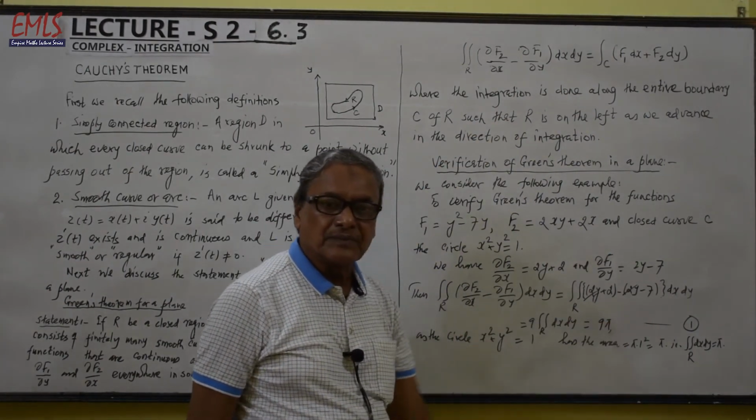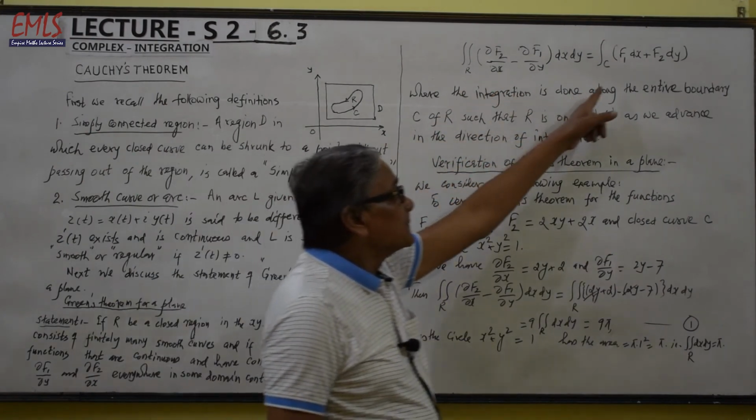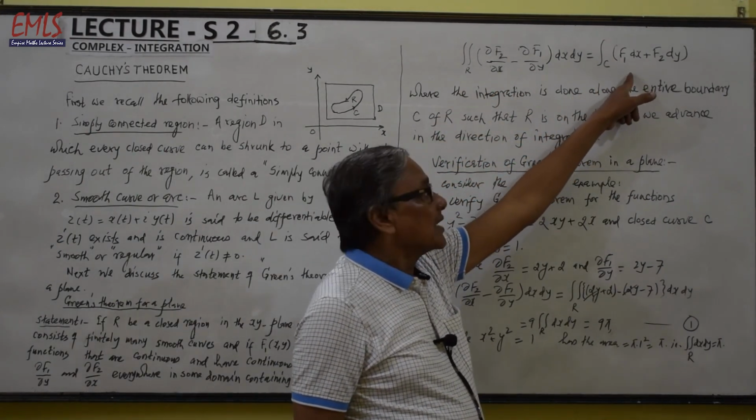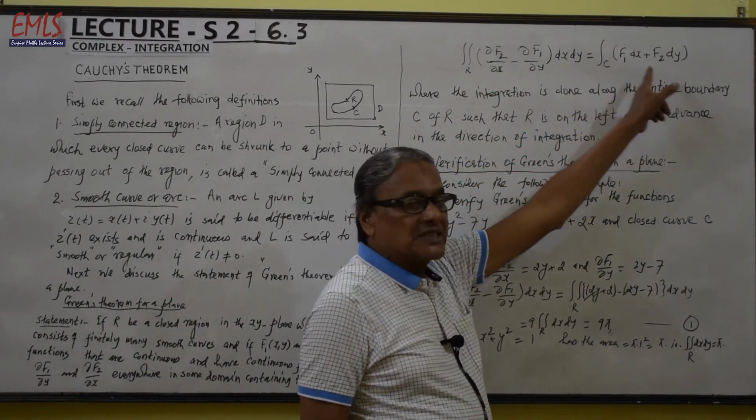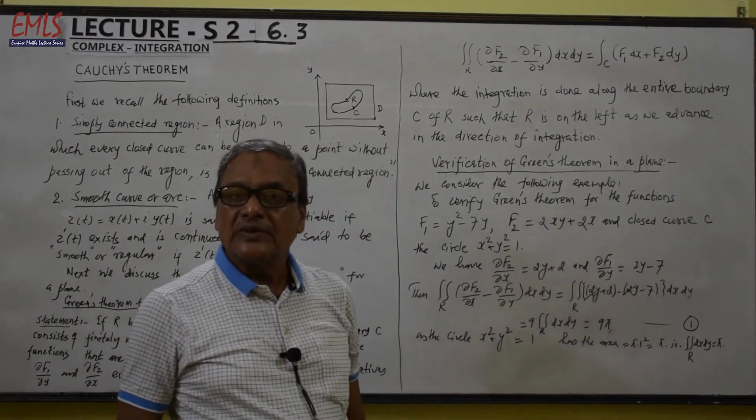Call this equation number 1. Now it remains to prove that the expression on the right, that is the line integral over C of f1 dx plus f2 dy, will also be 9 pi.